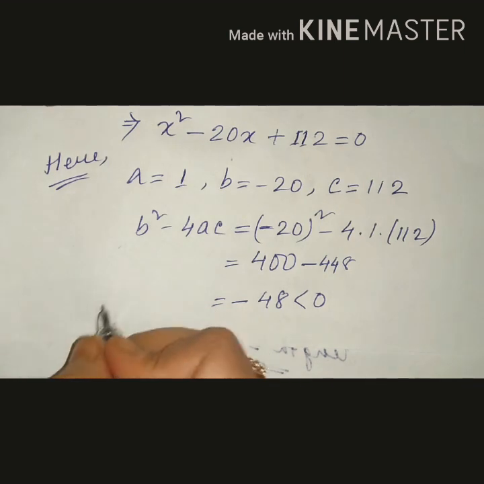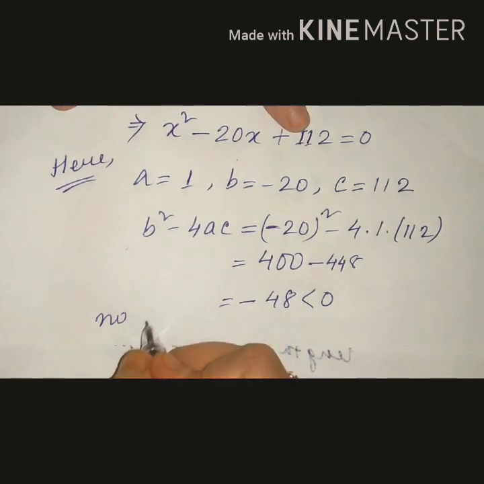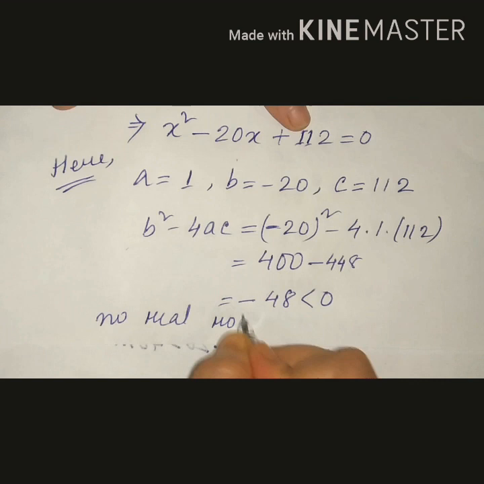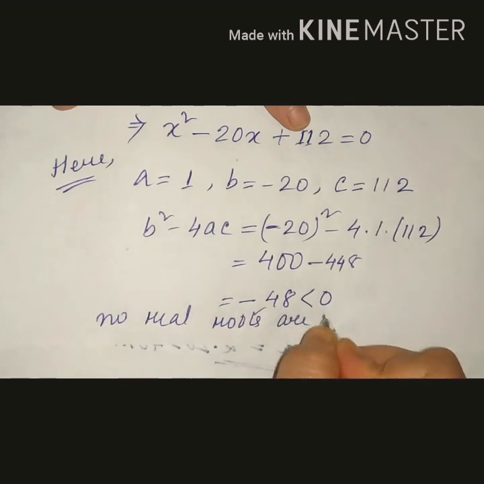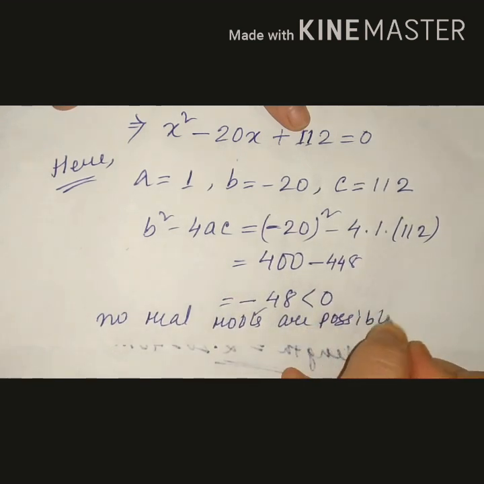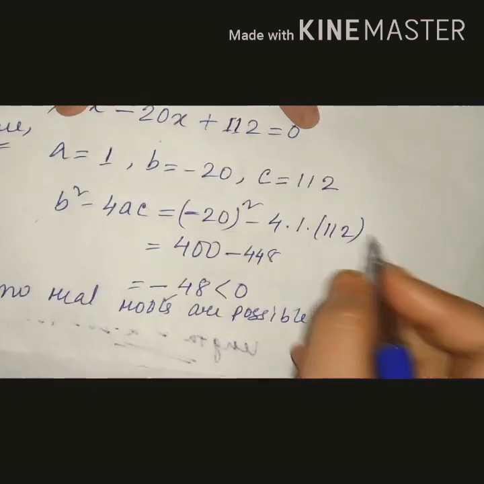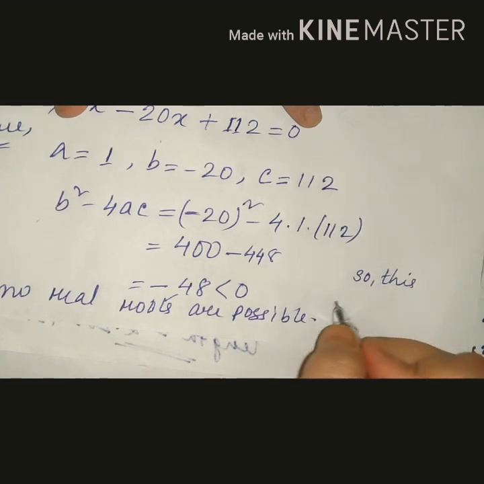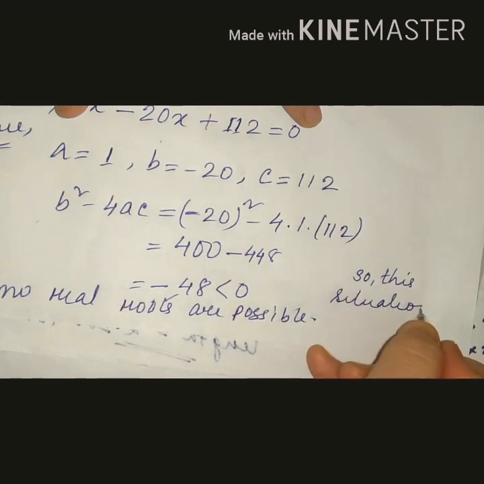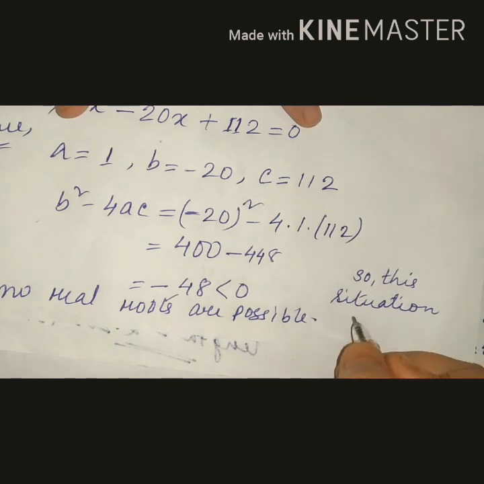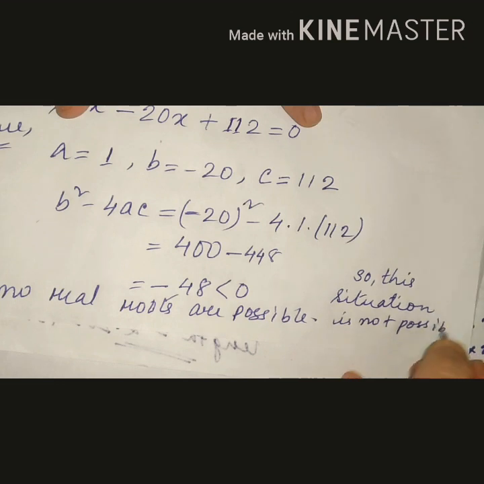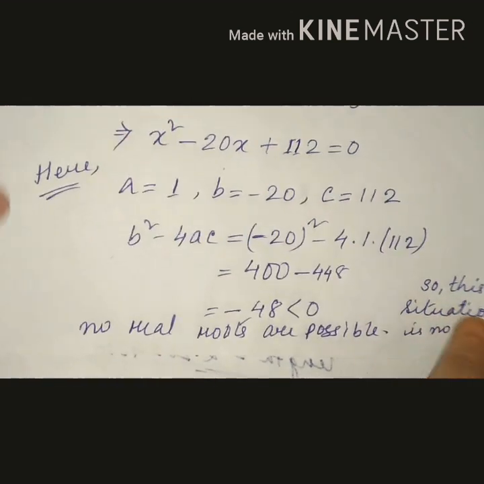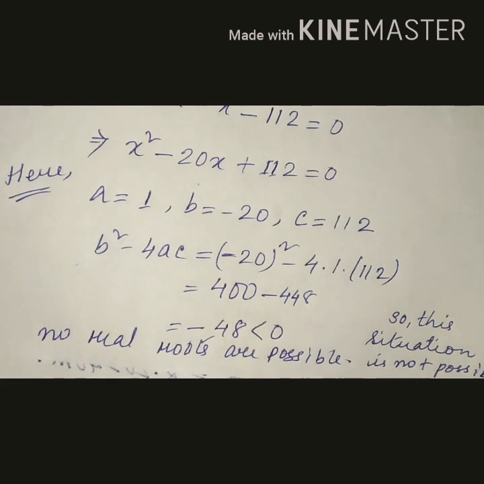So you write down: no real roots are possible. So at last you write down, so this situation is not possible. Clear? No real roots are possible, so this is not possible.